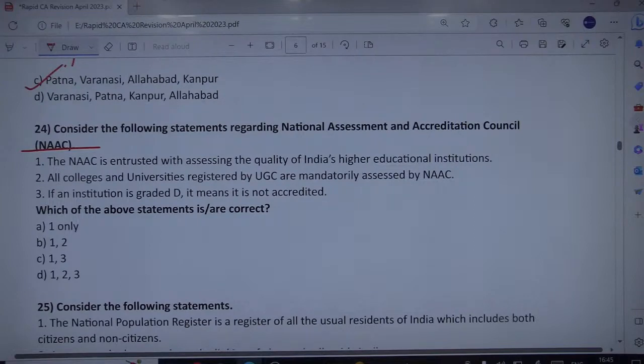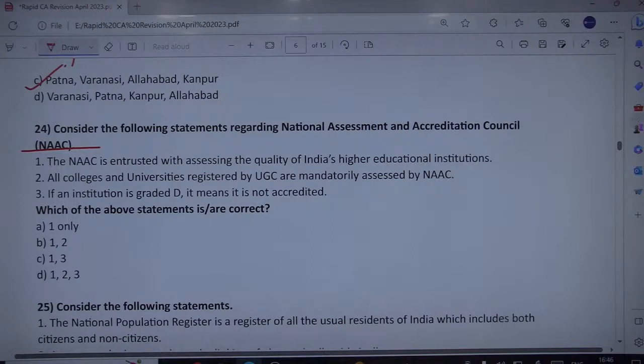So it is saying that NAAC is entrusted with assessing the quality of India's higher education institutions. That is correct. All colleges and universities registered by UGC are mandatorily assessed by NAAC. No, it is their choice whether they want to get assessed or not. If an institution is graded D, it means it is not accredited. That is absolutely correct.